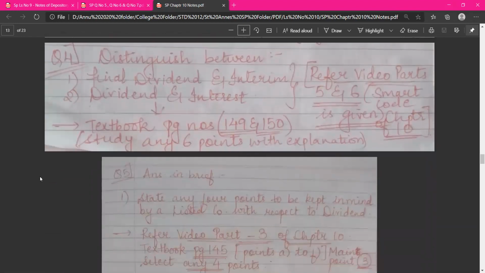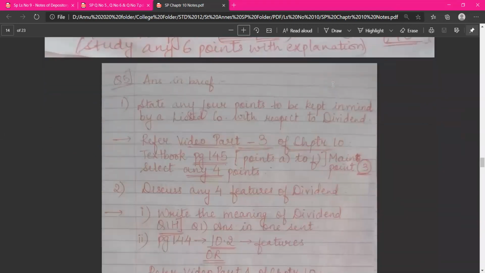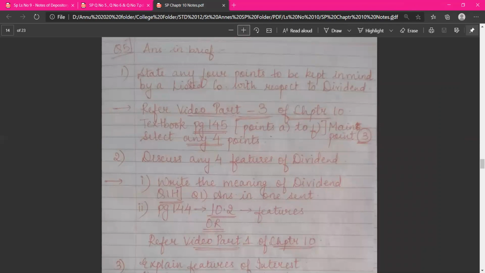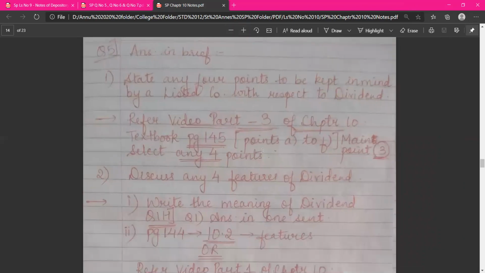Coming to the next question, question number 4, distinguish between. So there are 2 distinguish between questions in your text. Also, I have written the video parts which you can refer to. For distinguish between, for 4 marks in your board exam, you can study any 6 points. Don't think that if you have to write only 4 points, you should study only that many. Study any 6 points out of which you can write 5 points in your exam. For safety, if one goes wrong, the next can be considered.